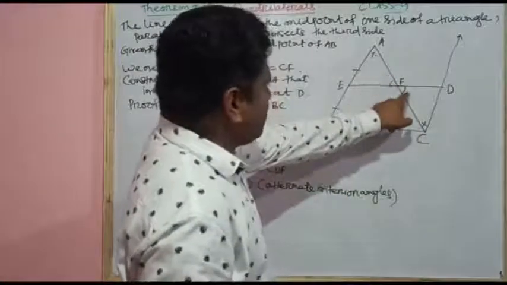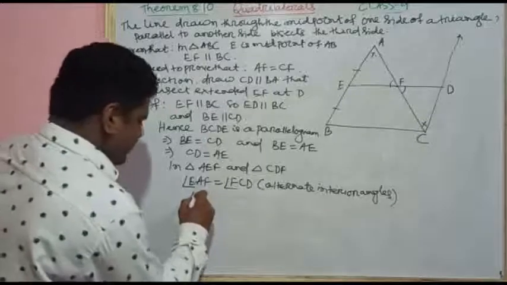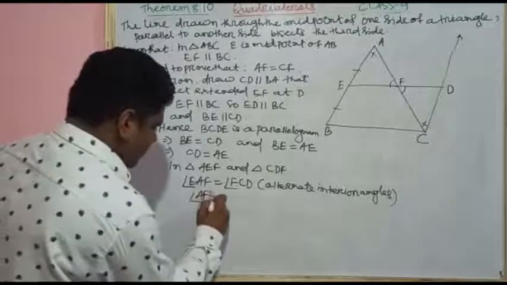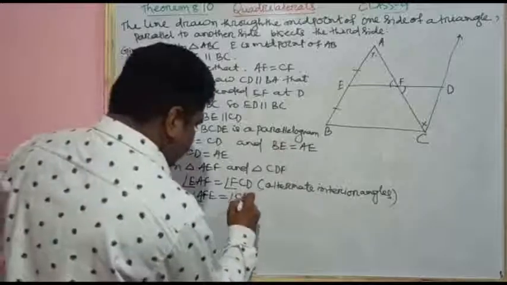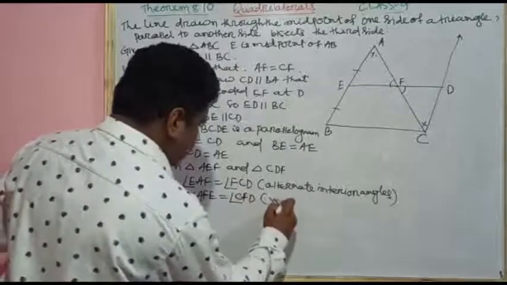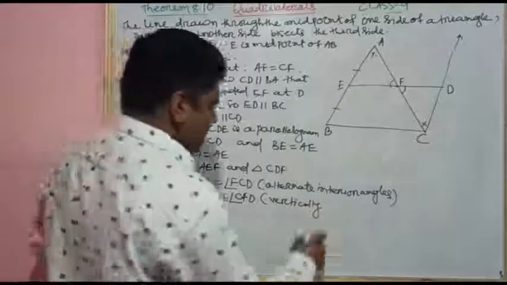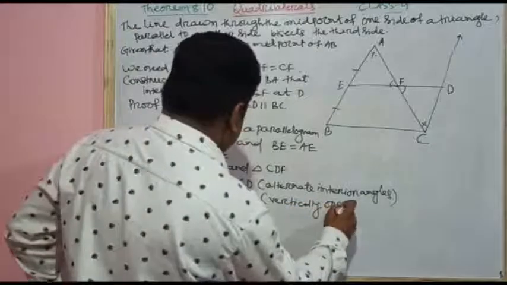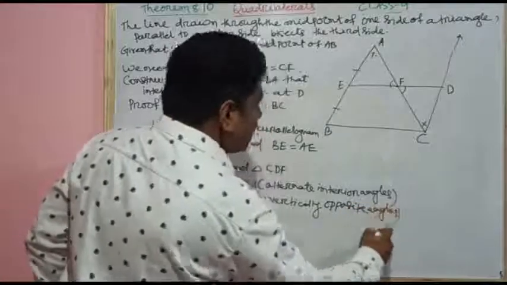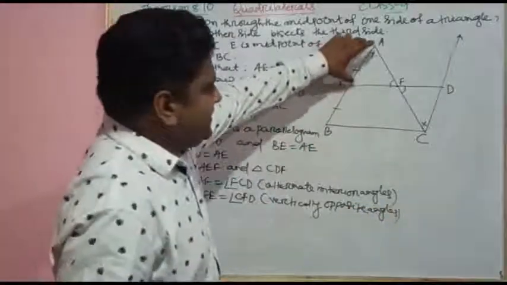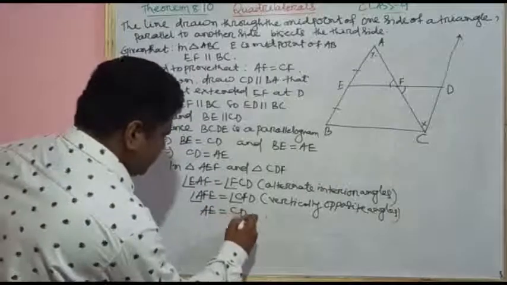And also the vertically opposite angles are equal. Angle AFE is equal to angle CFD, vertically opposite angles. And we have already proved that AE and CD are equal.